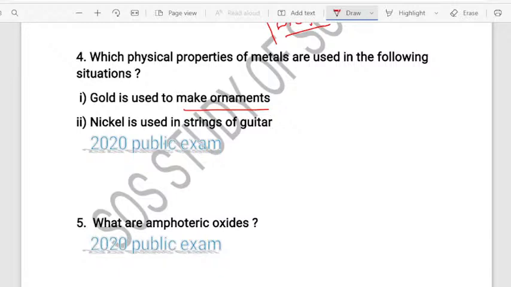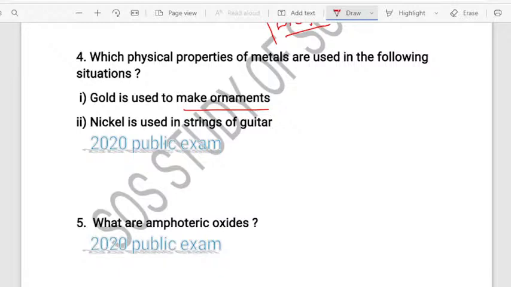See, you have to know 2 things very importantly. When it comes to gold, it has the lustrous property. Because gold is shiny, we use gold as ornament. That is why we use gold as the ornament. Okay. Yes. The next question they have asked is, nickel is used in the strings of a guitar. Why is nickel used in the strings of a guitar?